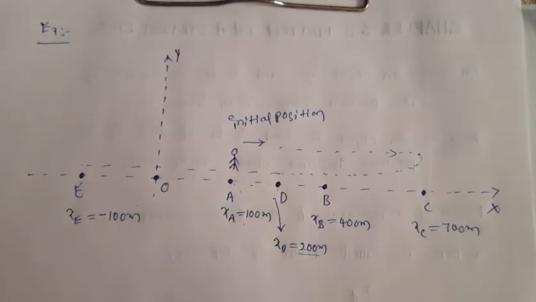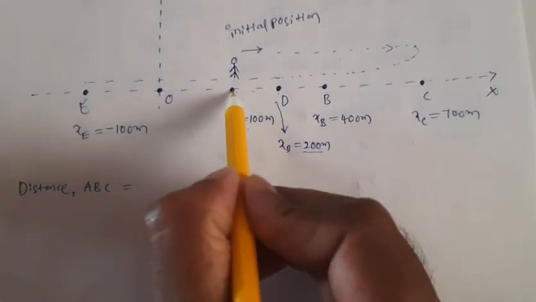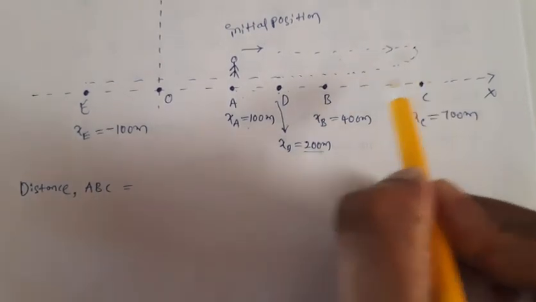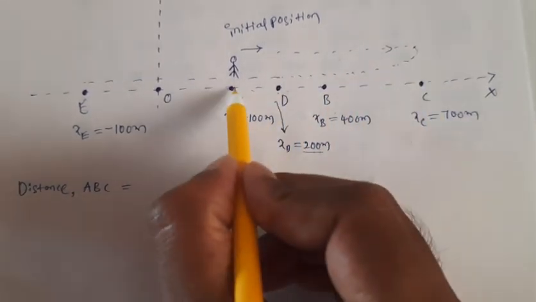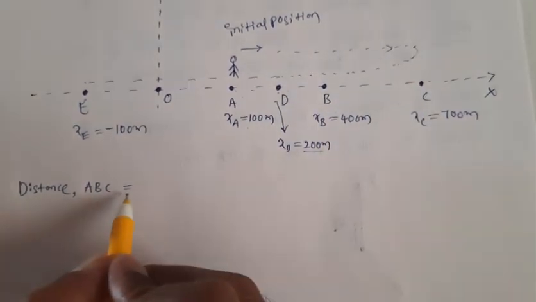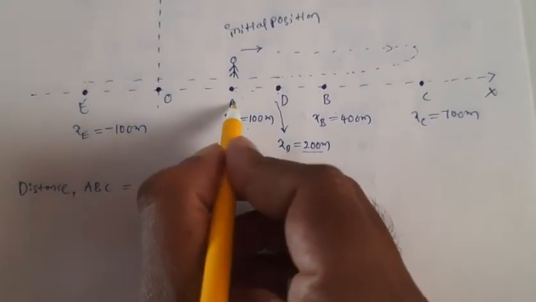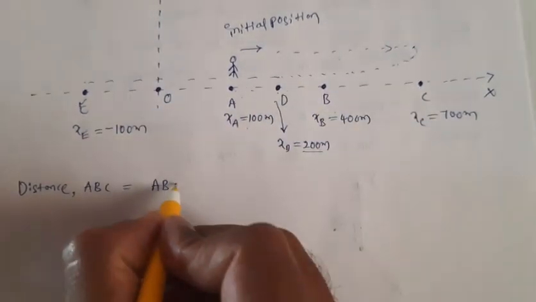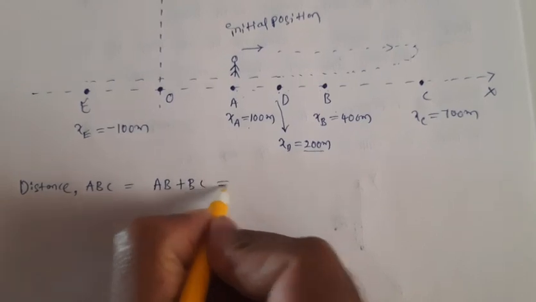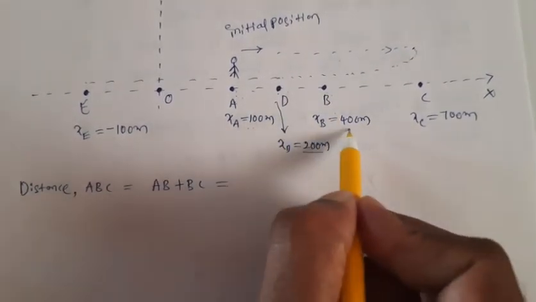Now I'll explain the difference between distance and displacement. Now let us measure distance traveled by your friend when he moves from A to C. That means when he moves from A to C, first he is moving from A to B, then he is moving from B to C. So ABC means what do we need to do? We need to find the distance from A to B, then B to C. So AB plus BC. So what is the distance from A and B? This is 100 meters and this is 400 meters.